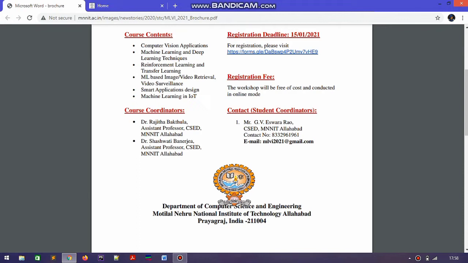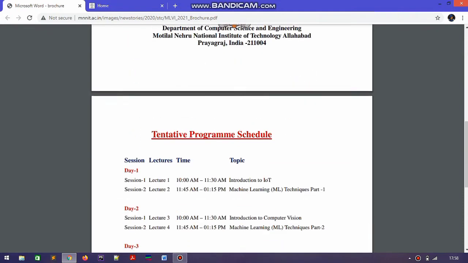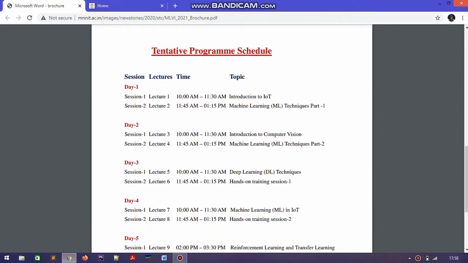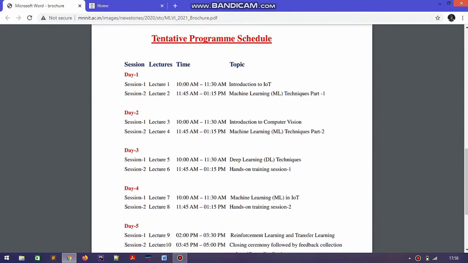This is totally free from MNNIT, and the NIT professors are going to deliver the lectures in this workshop. So this is a very nice chance to learn from NIT's professors, and also with trending topics like machine learning, IoT and many more.